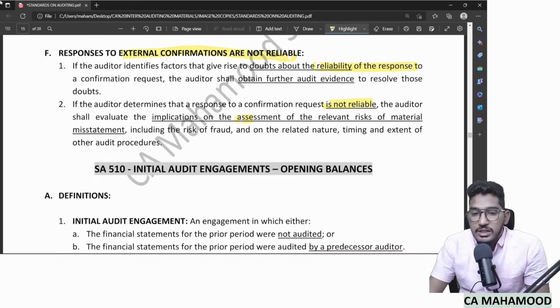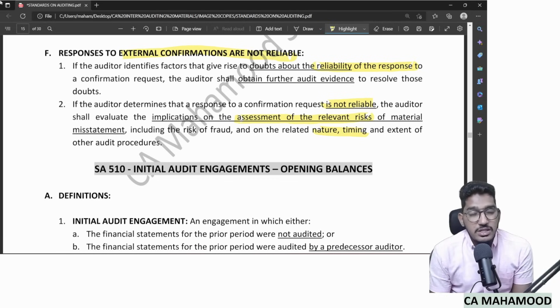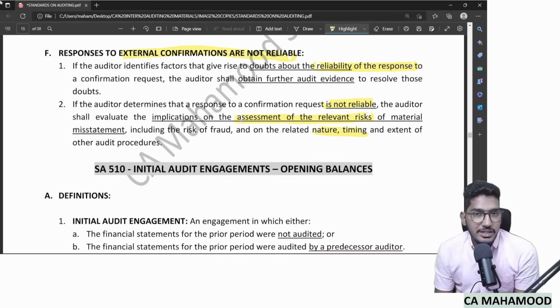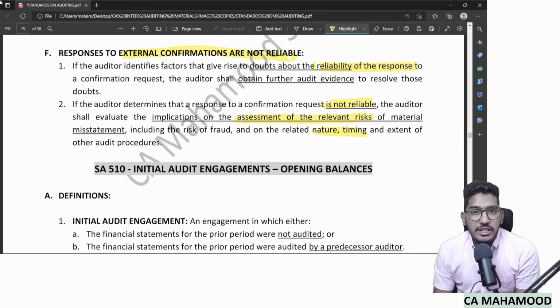Here also the auditor needs to reassess the risk of material misstatement and make suitable changes to the audit procedures. Why? Because here also you came to know about the true nature of the client, that the client has made the third party give wrong responses. That means they are not honest. You got to know this extra information regarding the nature of the management. Now try to make changes to your audit procedures by increasing the risk of material misstatement. Clear? So this is what the auditor needs to do when he finds that responses to external confirmations are not reliable. This is what SA 505 simply says.